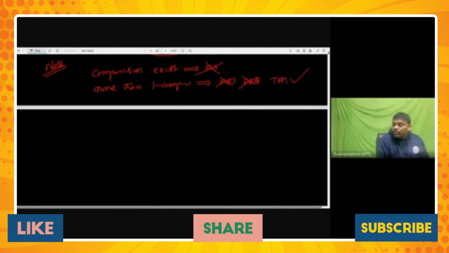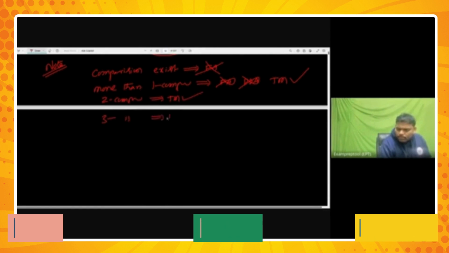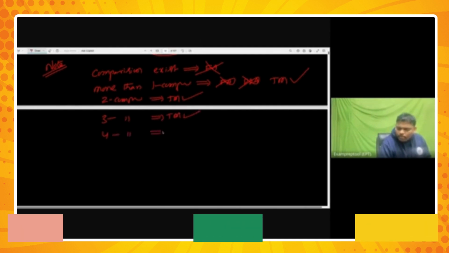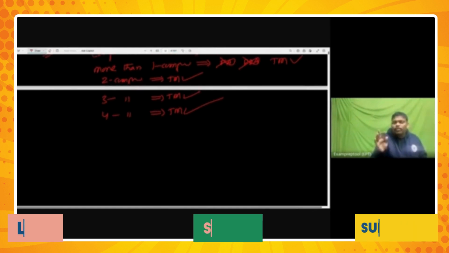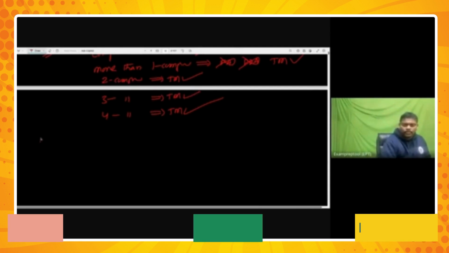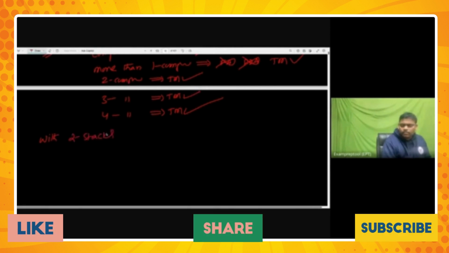Someone is saying, sir, for more than one comparison, if two comparisons, Turing machine is perfect. Sir, if at all three comparisons, Turing machine is perfect. Sir, if at all four comparisons, Turing machine is perfect. It doesn't matter. Some people are asking, sir, how is it possible? Remember, with two stacks, you can do whatever you want.